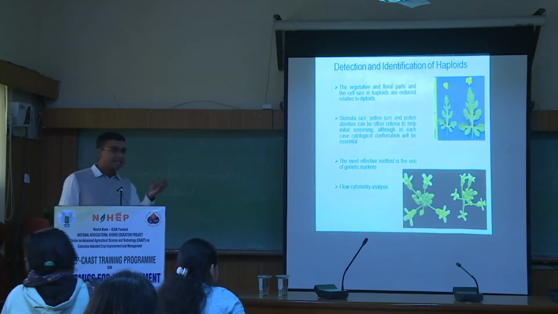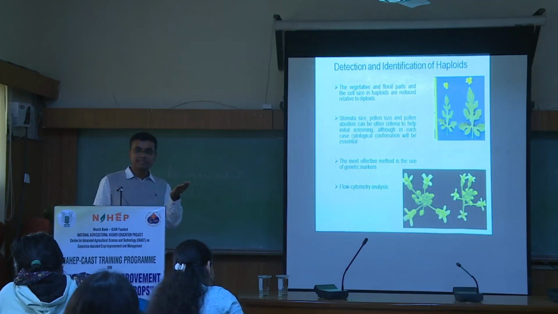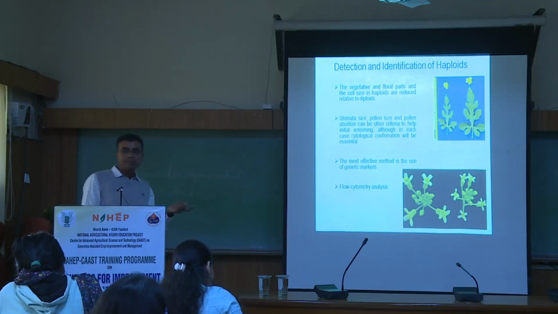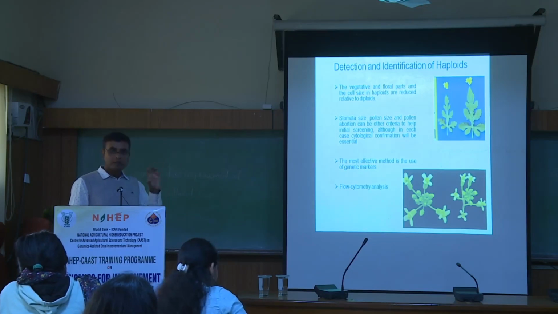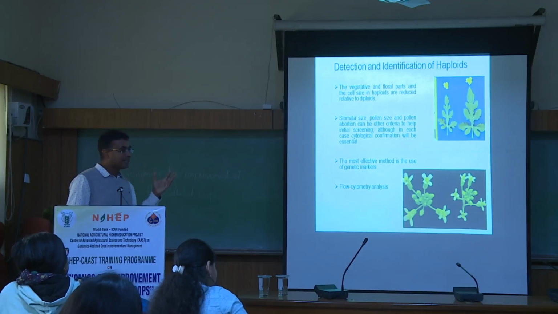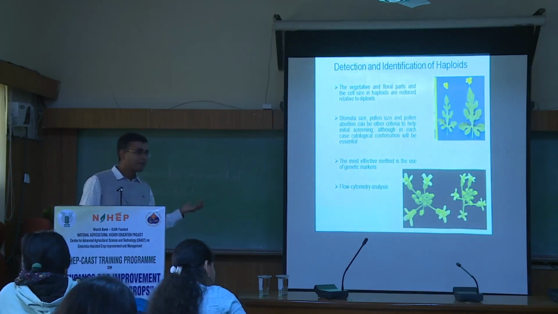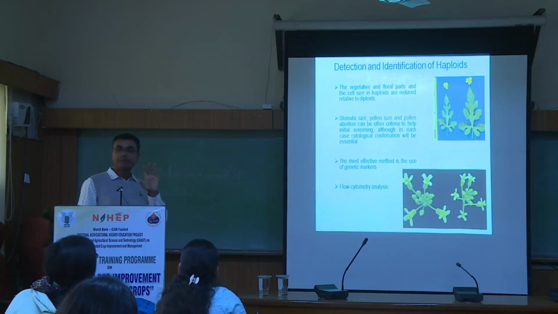Stomatal count and stomata size: suppose in a control diploid species, you see what is the size of the stomata. If some of the plants are haploid, they will have a reduced stomatal size, the small stomata. But the tetraploid could have larger. Then again, that is approximation, you never know. Because that could be tetraploid, that could be triploid, that could be pentaploid also.